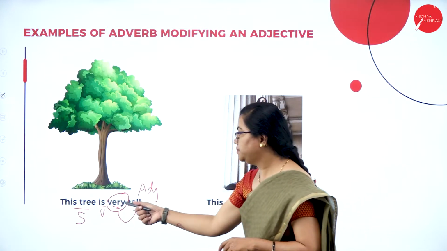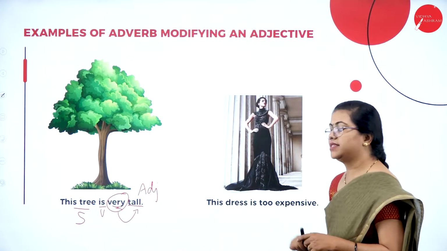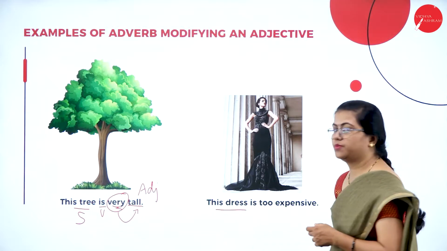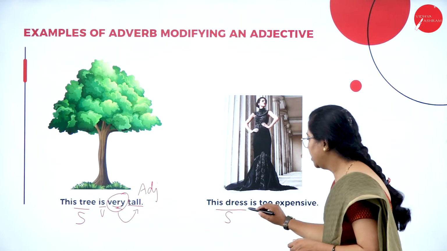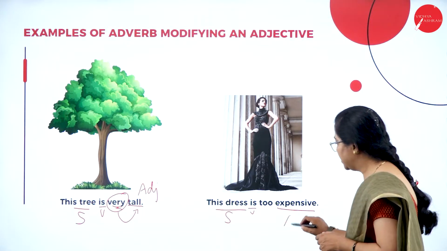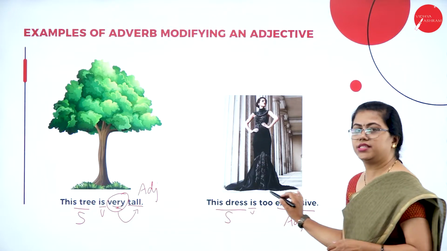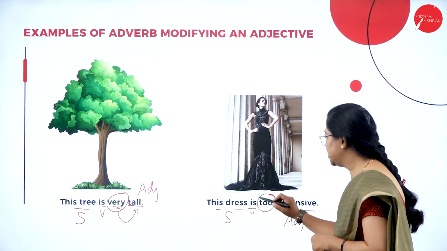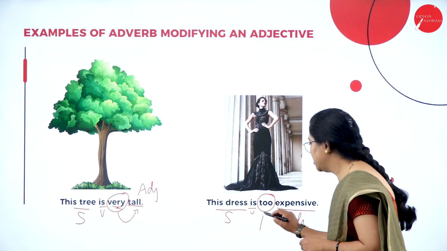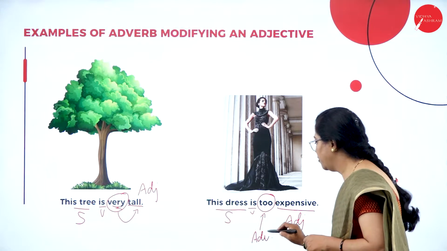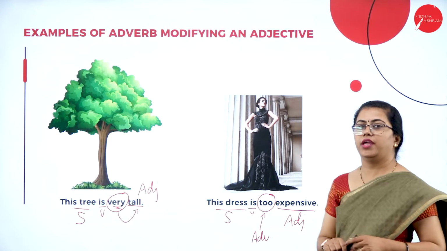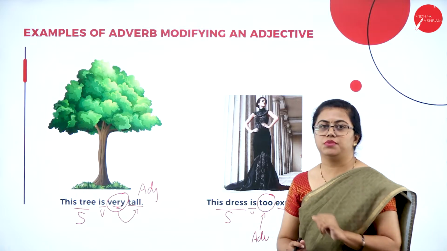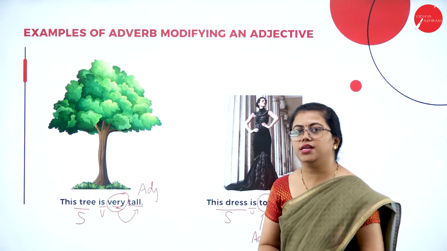So here the adverb is modifying the adjective, and in the second sentence also you can see, the dress is too expensive. This dress is the subject here, and a verb again. Expensive is an adjective. So what kind of dress is this? It is an expensive dress. How expensive is this? It is too expensive. So this becomes an adverb. This adverb is also modifying an adjective. So we have seen two examples wherein the adverbs are modifying the adjective in the sentences.